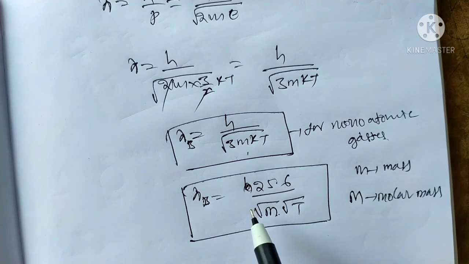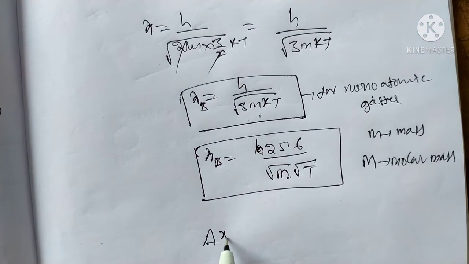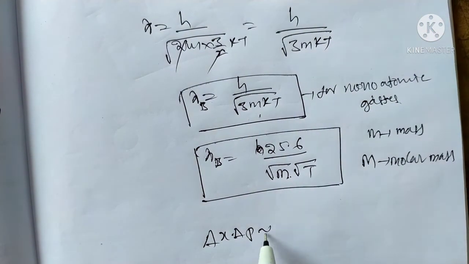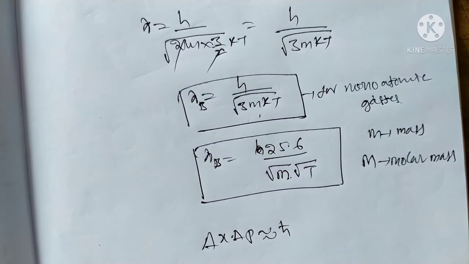Okay, according to the Heisenberg uncertainty principle, for a matter wave particle it is not possible to measure both position and momentum. According to the uncertainty principle, delta x delta p is approximately equal to h cross.